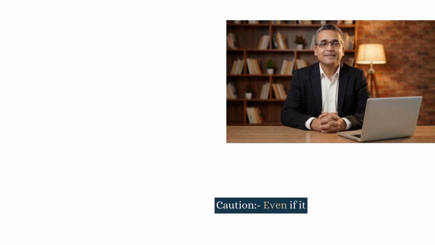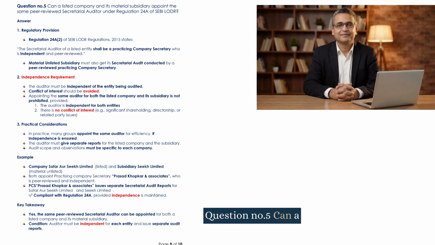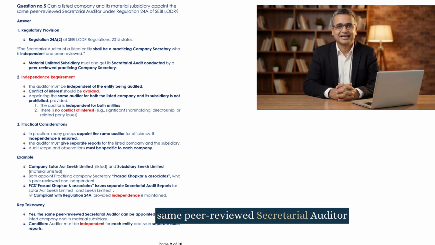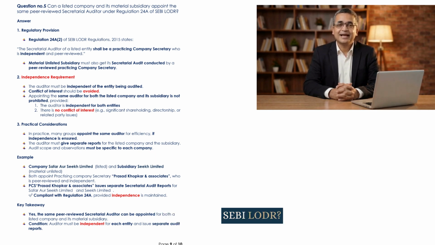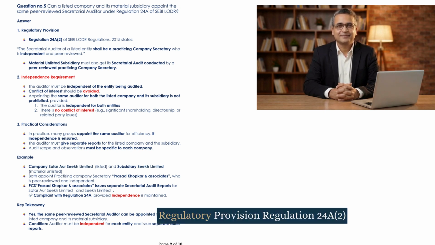Question number 5. Can a listed company and its material subsidiary appoint the same peer-reviewed secretarial auditor under Regulation 24A of SEBI LODR? Answer. 1. Regulatory provision.